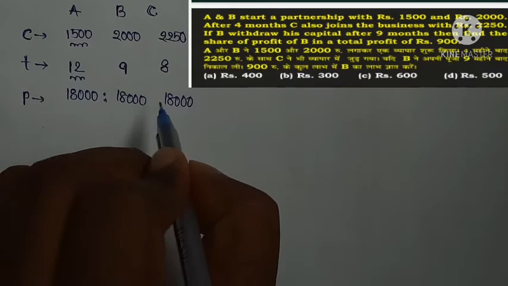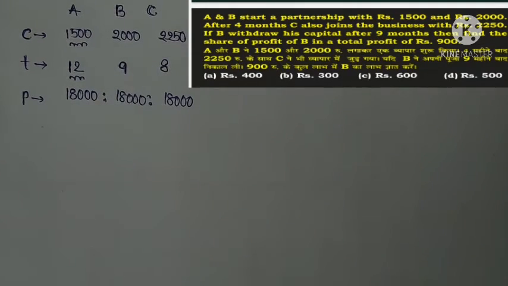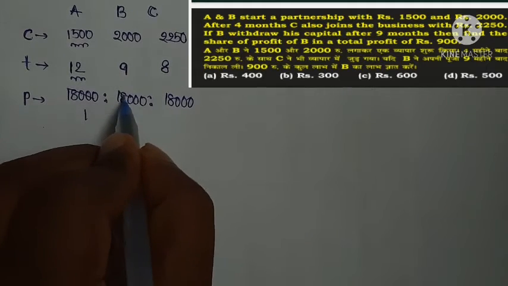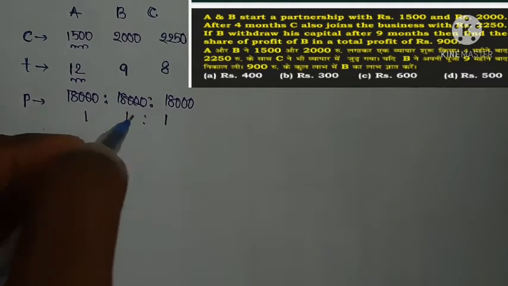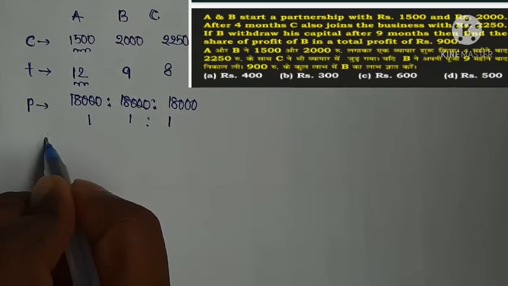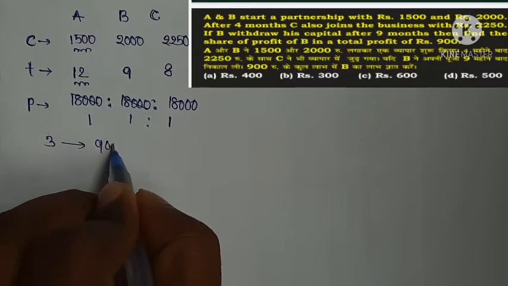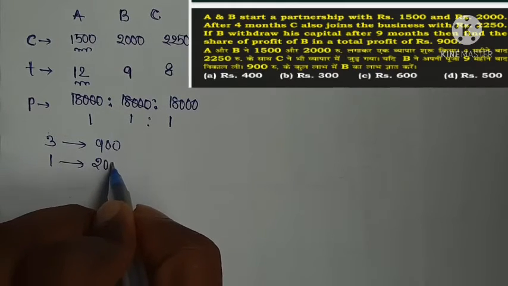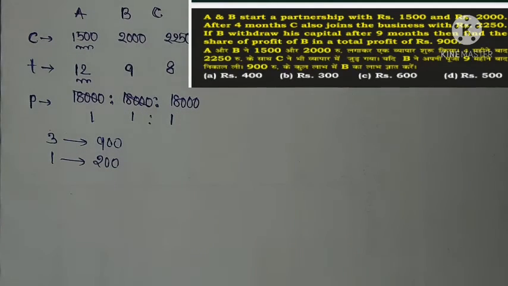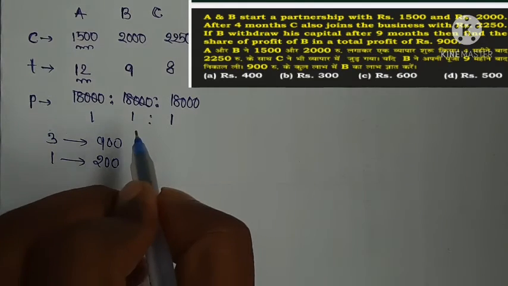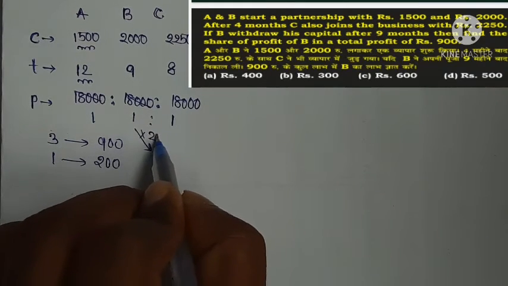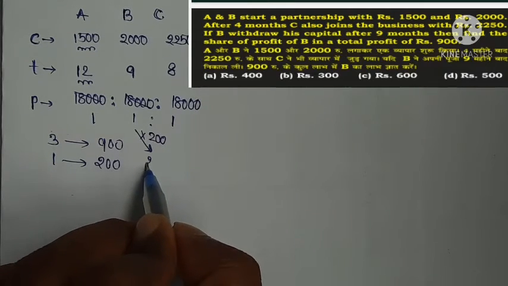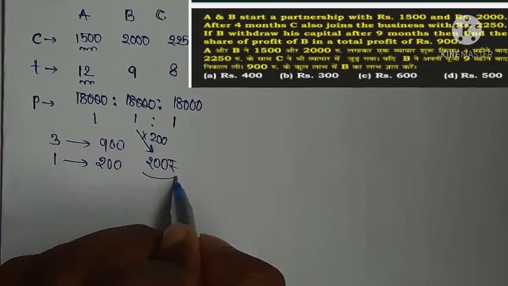So the profits are in the ratio of 18,000 is to 18,000 is to 18,000, that is 1 is to 1 is to 1. So 3 units value is equal to 900. So 1 unit value is 900 by 3, which is 300. Profit of B is 1 unit, so the value is 300 rupees.